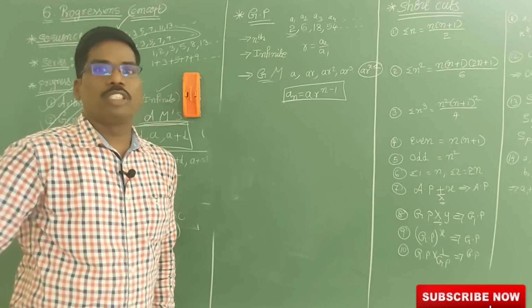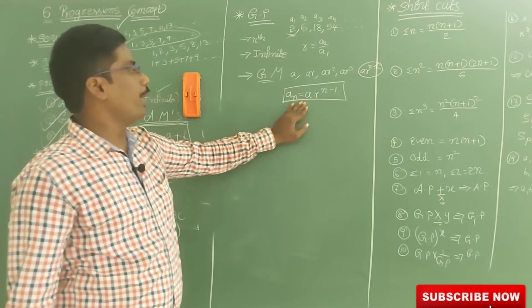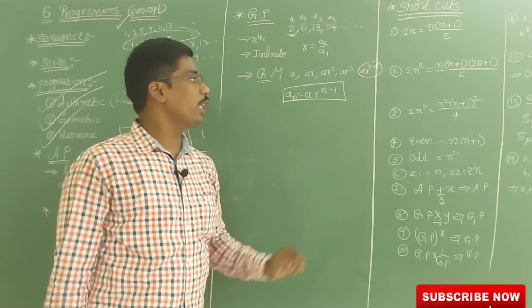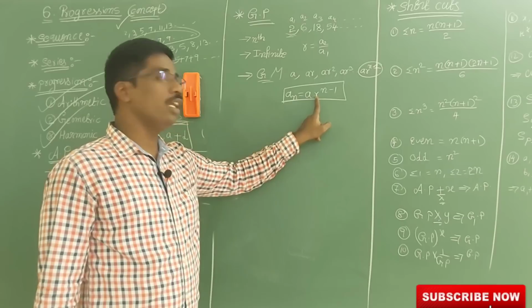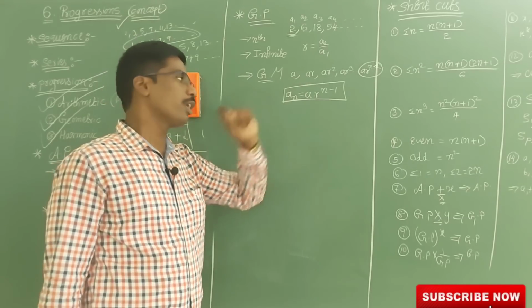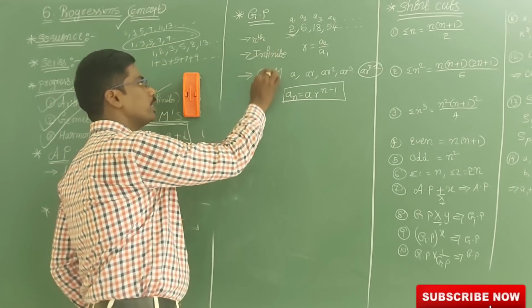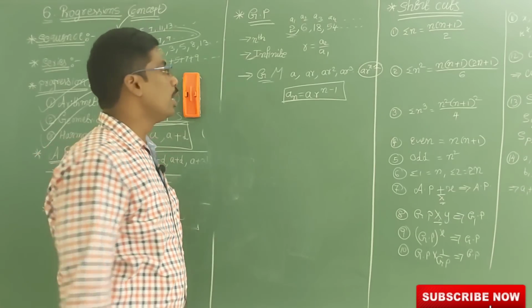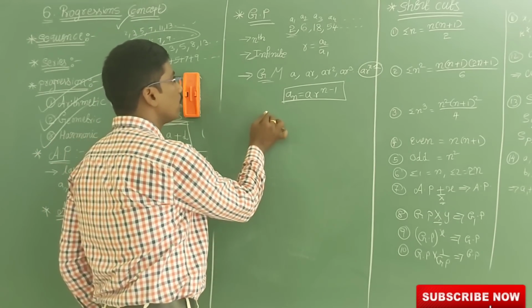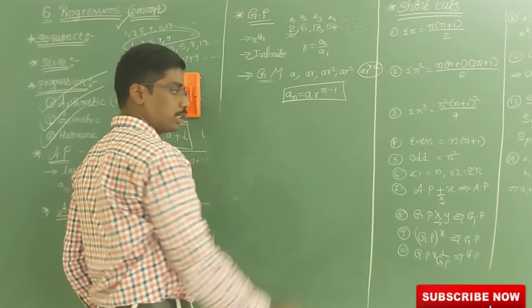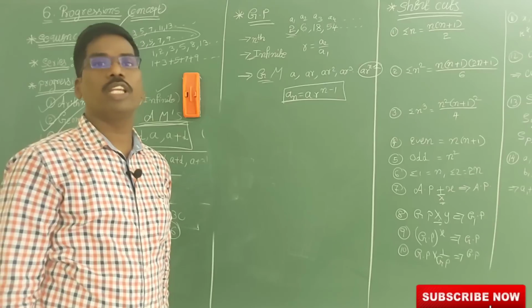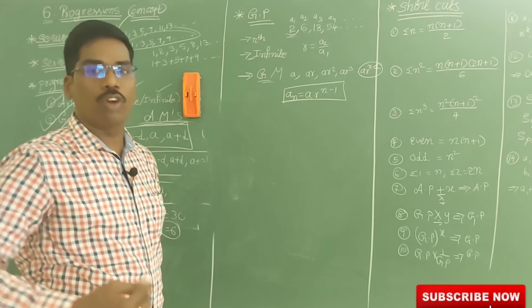So the nth term in GP is a_n equal to A into R power n minus 1. Here A is the first term and R is the common ratio. Now we have to know the infinite terms and geometrical means, and before that, the sum of all terms in geometrical progression. For that we want the formula.